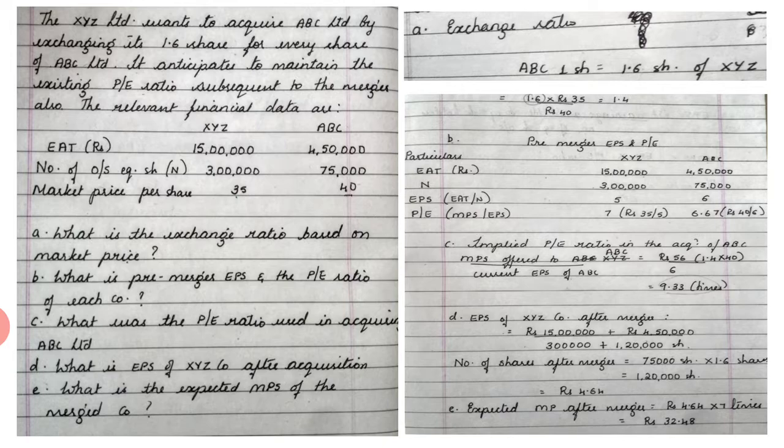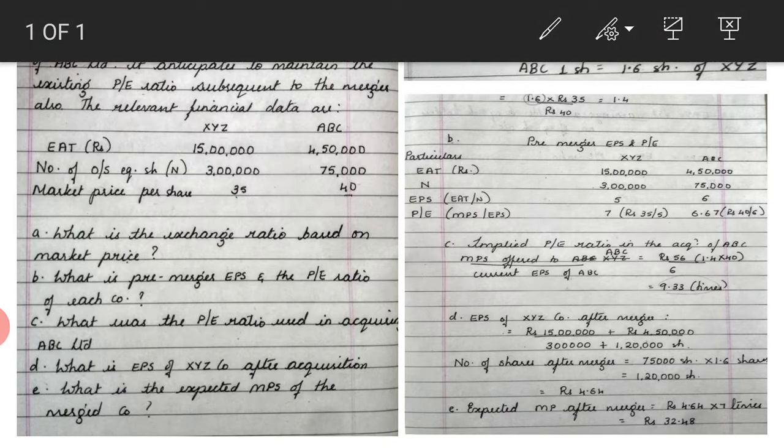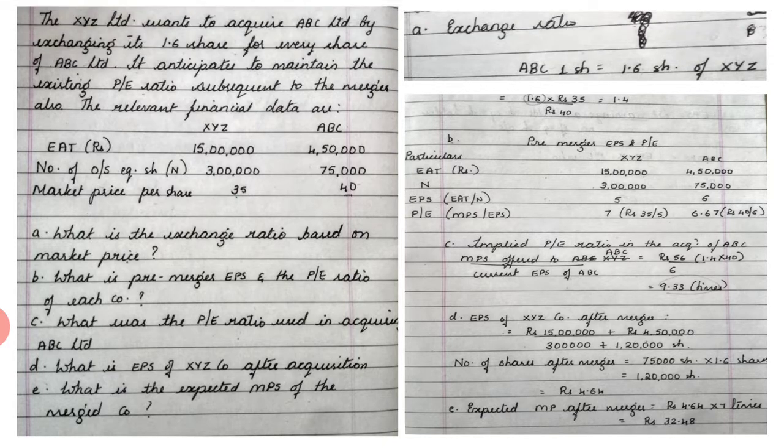The first question asked was, what is the exchange ratio based on market price? So it means we have to use the market price and find out the exchange ratio. Now how do we do this? First of all, we know for every one share of ABC, you're going to get 1.6 shares of XYZ. It is mentioned over here.